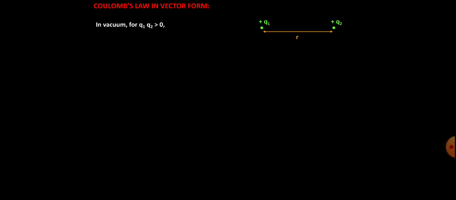Because both the charges are positive, the product q1 q2 will be greater than 0. So the force on one charge due to the second will be in the outward direction as shown in the figure, because the second charge will repel the first charge. Similarly, the first charge will also repel the second charge, so the direction of force on the second charge due to the first will also be outwards.